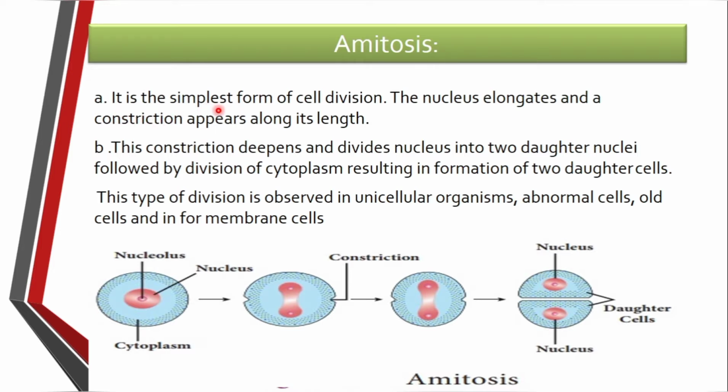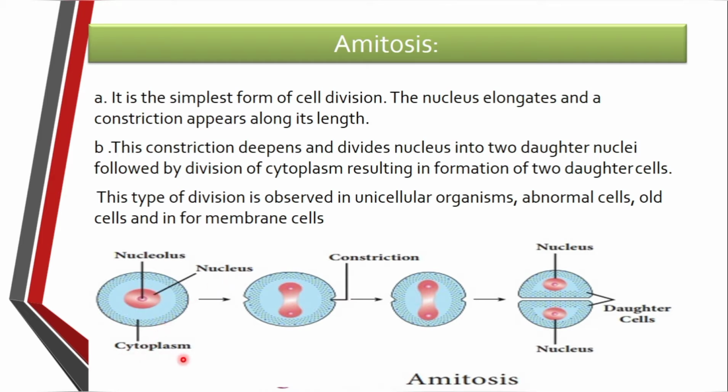This amitosis is the simplest form of cell division. That is, in this division there is a cell. This cell is a unicellular cell structure. Inside the cell there is a nucleus, and around the nucleus there is